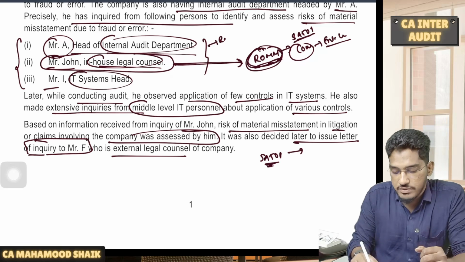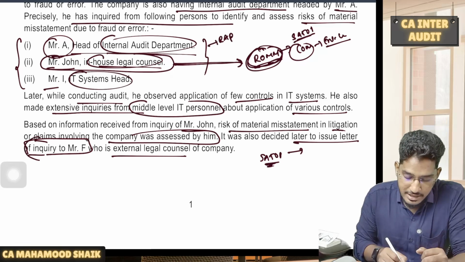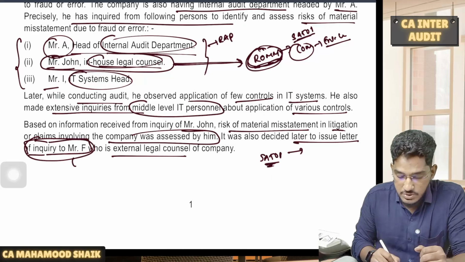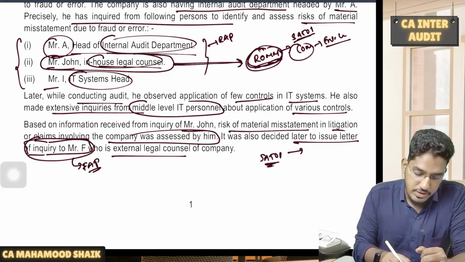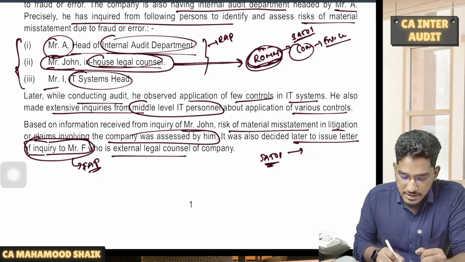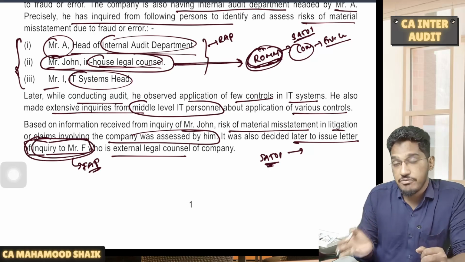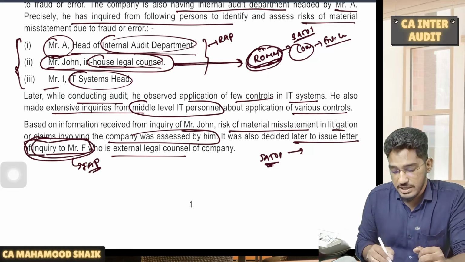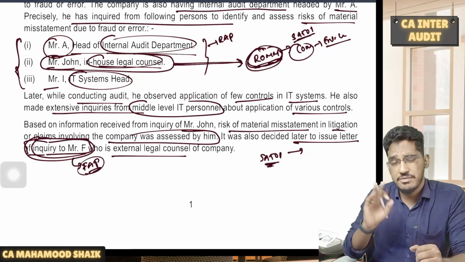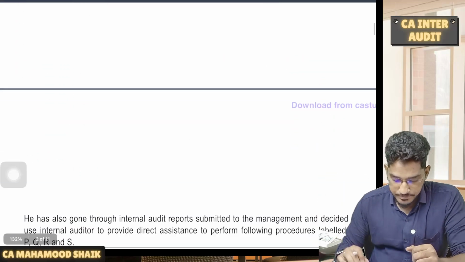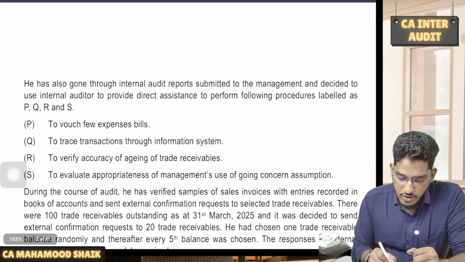This is all part of risk assessment procedures, whereas communicating with the entity's external legal counsel is part of the further audit procedure. So these three are risk assessment procedures, but communicating with external legal counsel, once we identify the risk of material misstatement, is a further audit procedure.